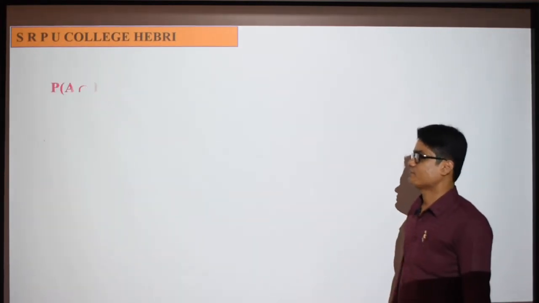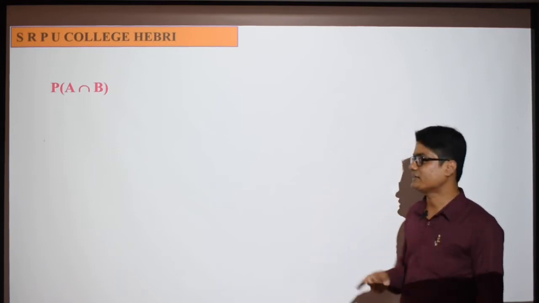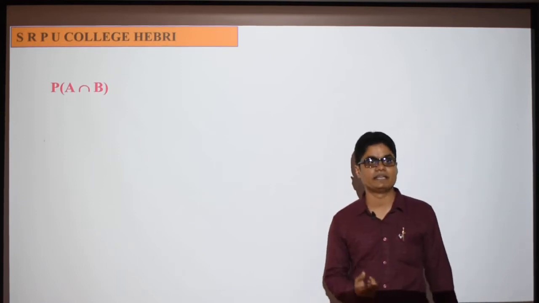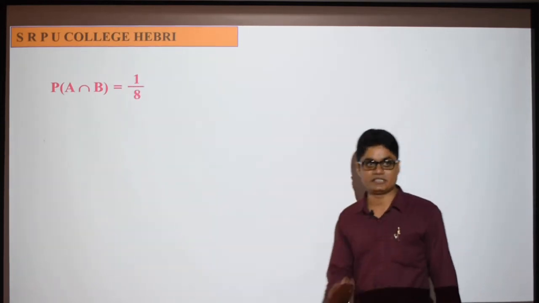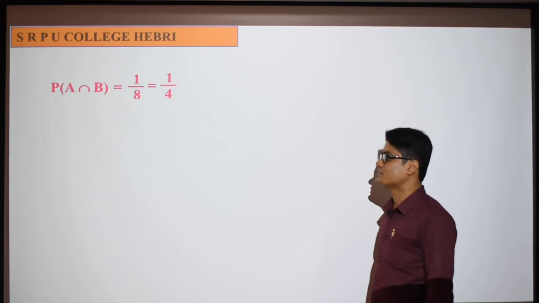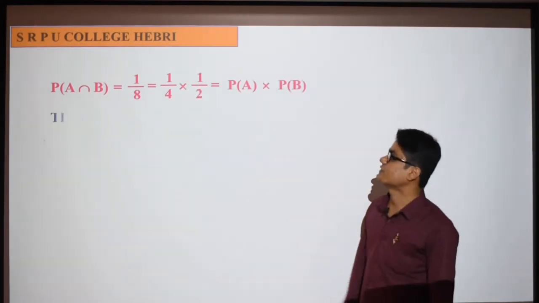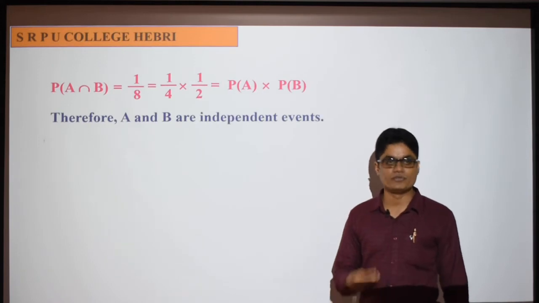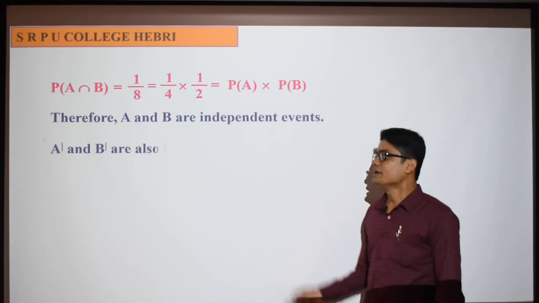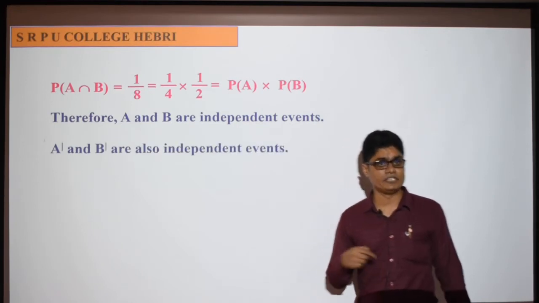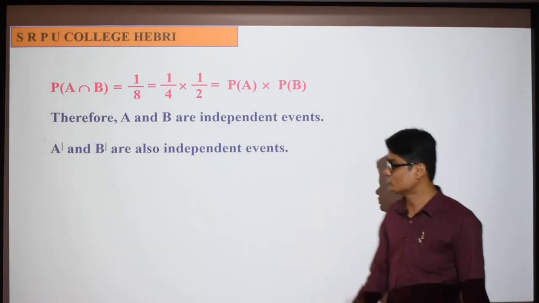Okay, next we need probability of A complement intersection B complement. For that, as I told in the beginning, you have to check whether they are independent or not. So let me verify. Probability of A intersection B is 1 by 8, and it is equal to 1 by 4 into 1 by 2, which is probability of A into probability of B. So it is very clear from the given data that A and B are independent. If A and B are independent, we know that their complements are also independent. That is, A complement and B complement are also independent.